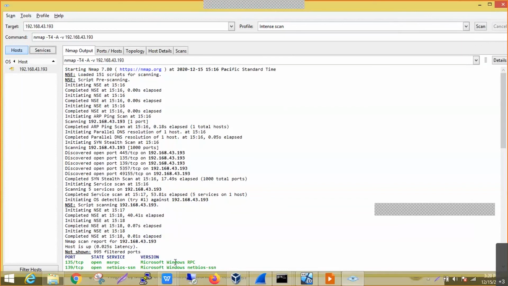So this is how we can use the scanning techniques of Nmap as a tool, and also Wireshark, the packet capturing tool. The combination will give us the best result to understand in depth what is happening. So we recommend that if there is a plan to do the same at your end or at your premises, you please use both in combination, so that the results will be very easy to understand.